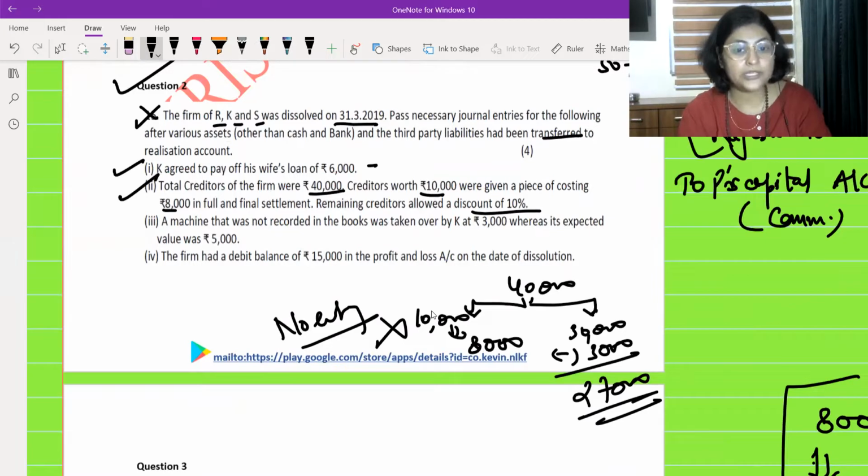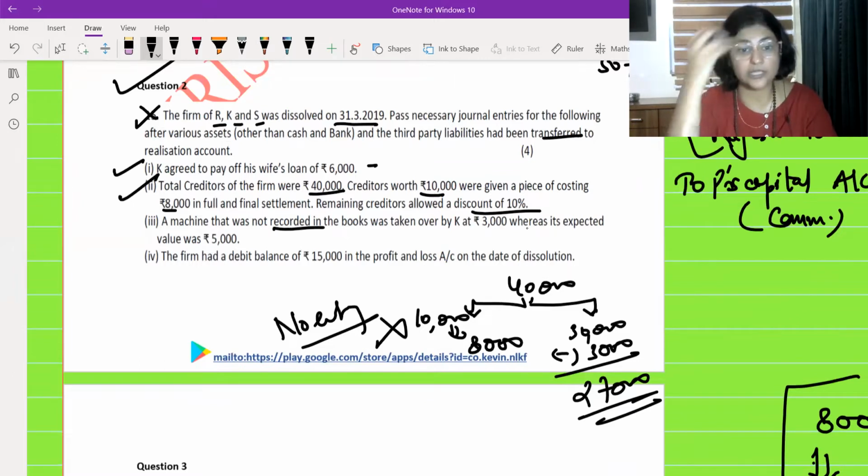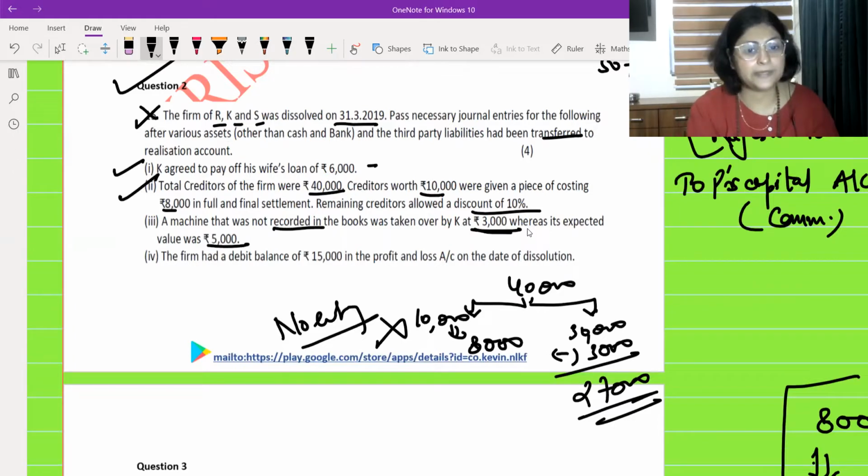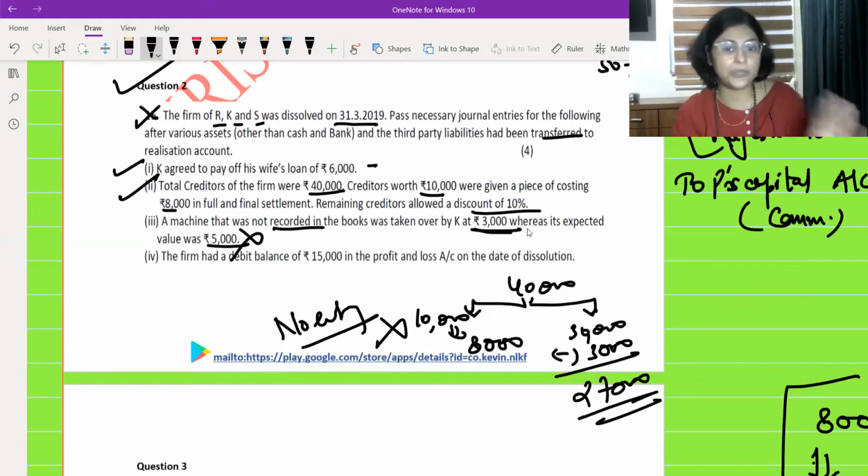Third one, a machine that was not recorded in the books of account. Not recorded means it is an unrecorded asset. Okay, so the unrecorded asset in the books of account was taken over by K at rupees 3,000, whereas its expected value is 5,000 rupees. Expected value को गोली मारो, उससे कुछ भी नहीं करना है.